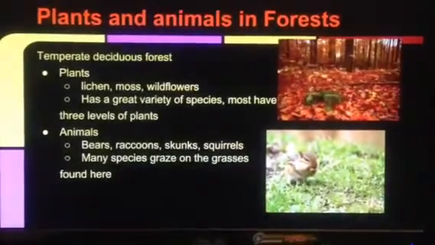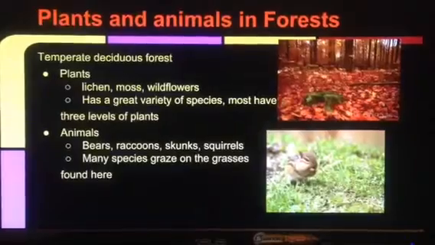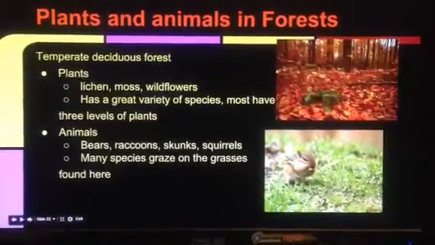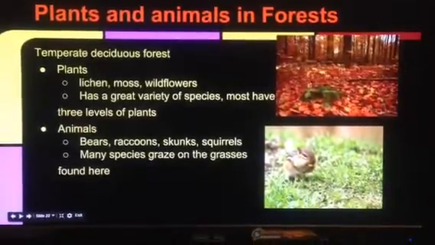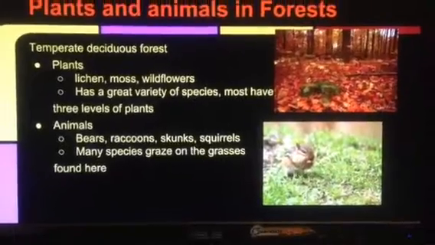In the temperate forest, plants are lichen, moss, and wildflowers. They have great varieties of species. Most have 3 levels of plants. Animals are bears, raccoons, skunks, squirrels. Many species graze on the grasses found here.